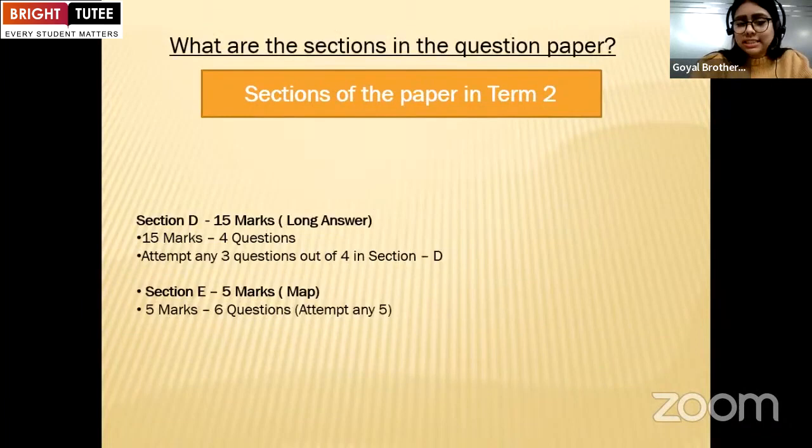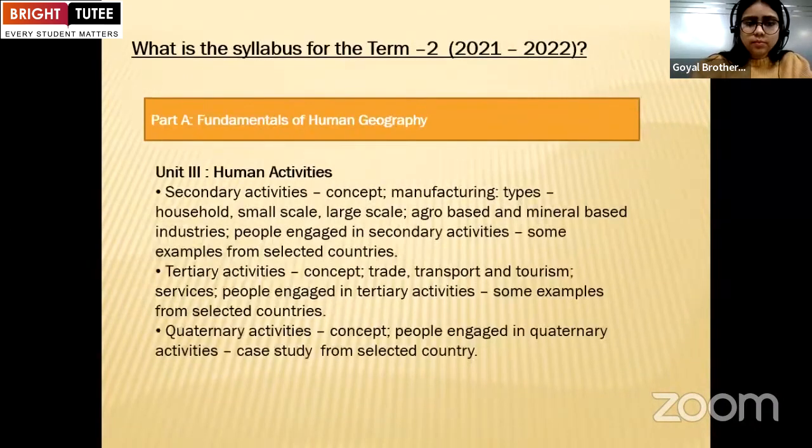Now in section D, there is long answer type question that is of 15 marks. There will be total 4 questions and they have to attempt any 3 according to their choices. Now in section E, that is map work. Map work contains 5 marks and questions will be 6 and they have to attempt any 5. Okay, so that is the summary of the syllabus.